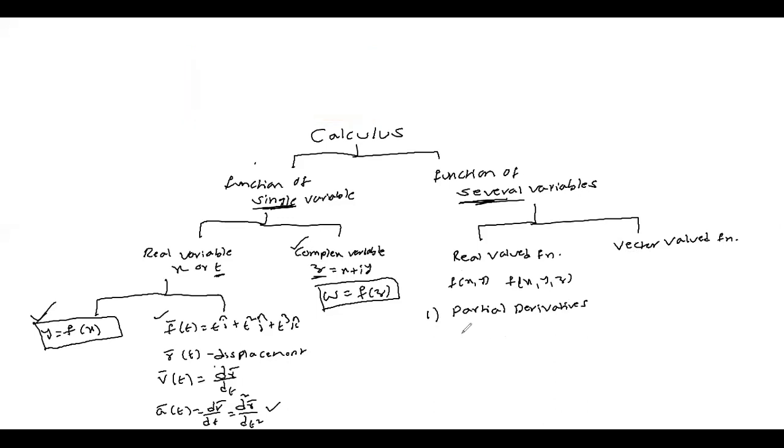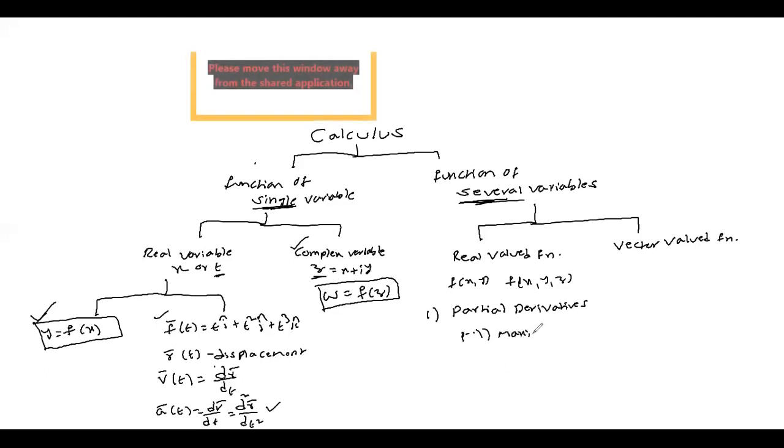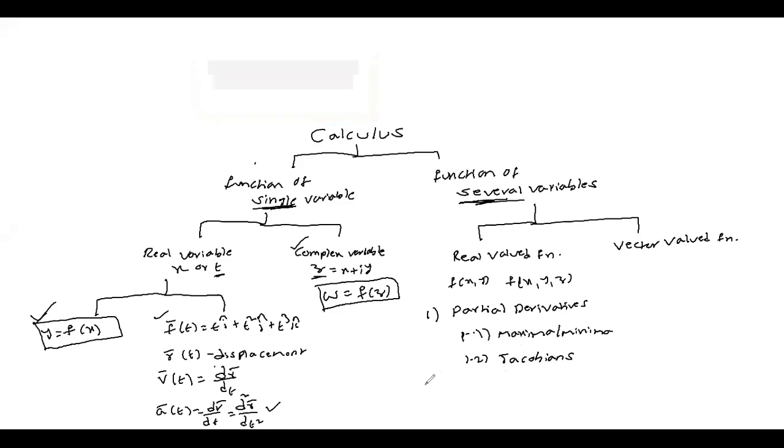Under partial derivatives, you studied maxima or minima in the previous semester, with constraints as well as without constraints, Lagrange's method of undetermined multipliers and so on. Jacobians also you have studied. Using partial derivatives, you have learnt about Jacobians and the concepts of functional dependency and independency.